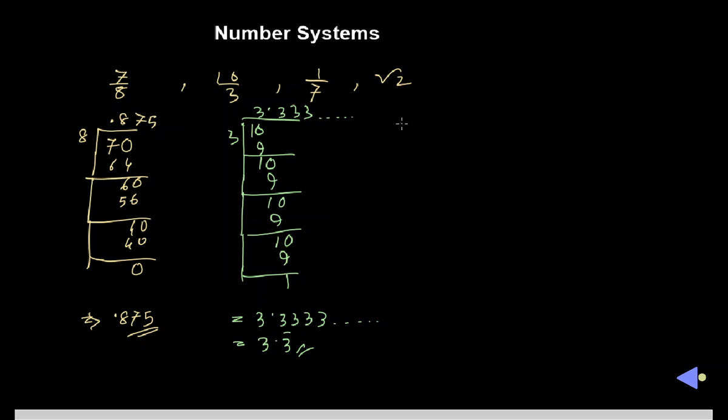Now in our third example, we have to divide 1 by 7.